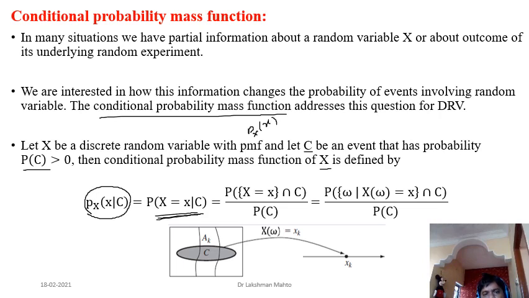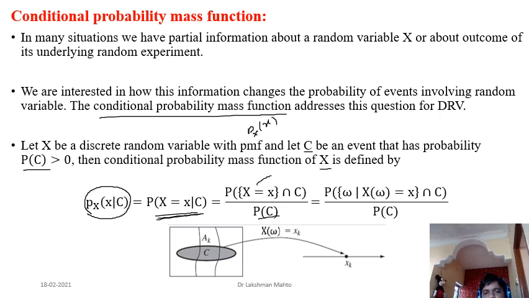We can represent this in terms of the definition of conditional probability. So here it would be the joint probability of X equal to x and C, divided by the probability of C. That means we have already seen C, and from there we try to derive the probability of X. That is the meaning of conditional probability.